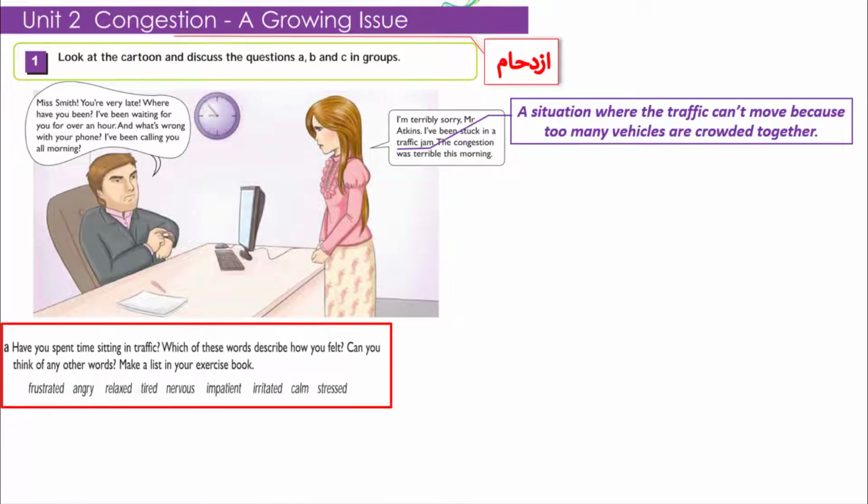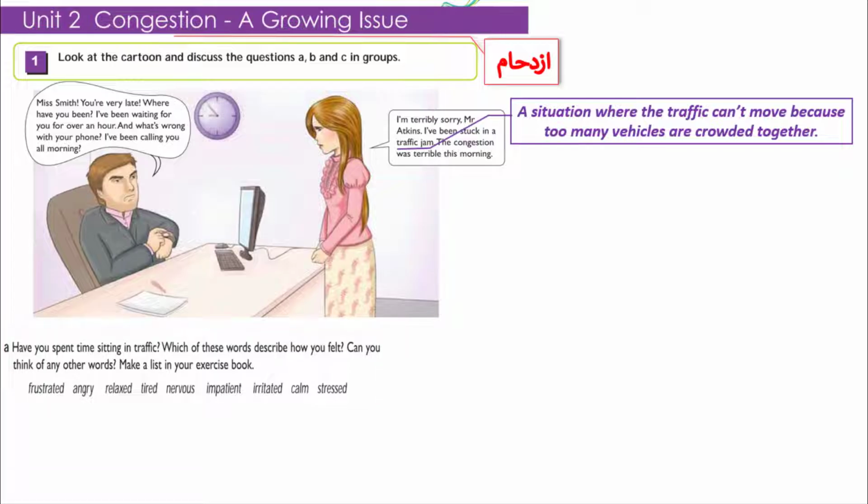Have you spent time sitting in traffic? Which of these words describe how you felt? Can you think of any other words? Make a list in your exercise book. So we have here different adjectives: frustrated, angry, relaxed, tired, nervous, impatient, which is the opposite of patient, irritated, calm, or stressed. All these adjectives can describe your feeling when you are stuck in a traffic jam or congestion. If you have more adjectives to add, you can write them.